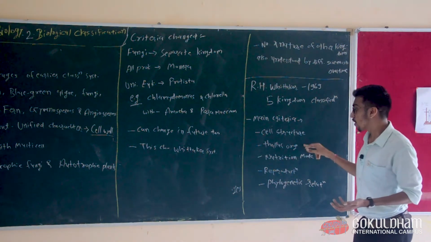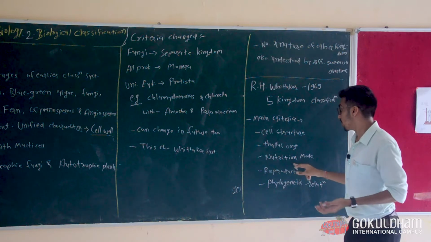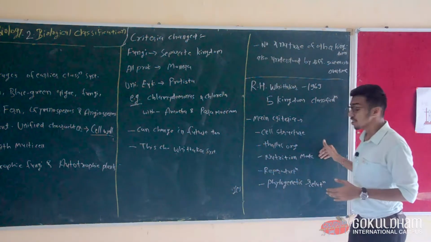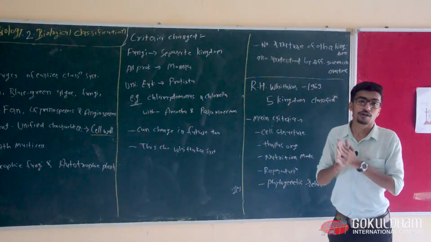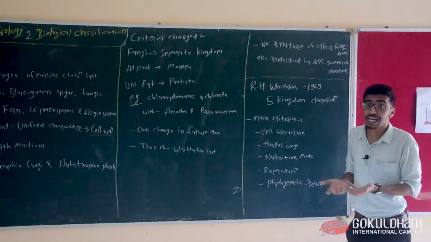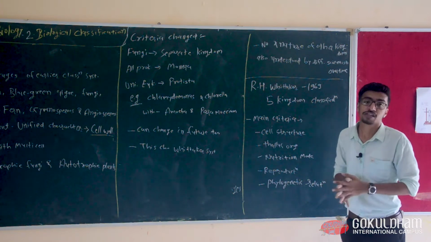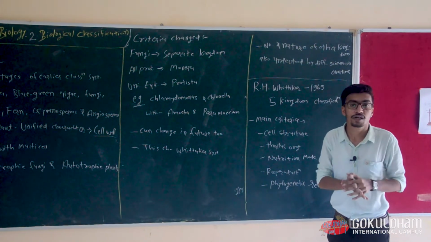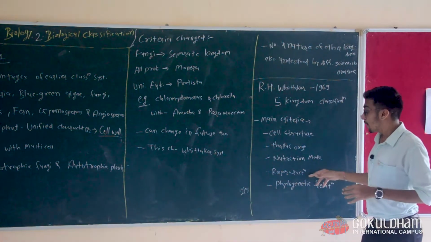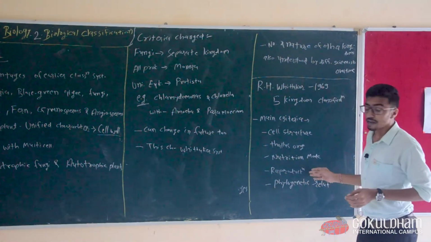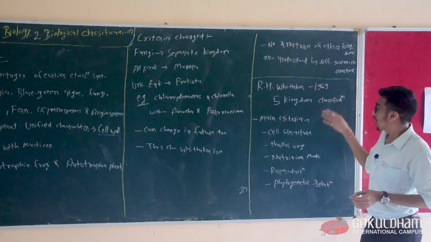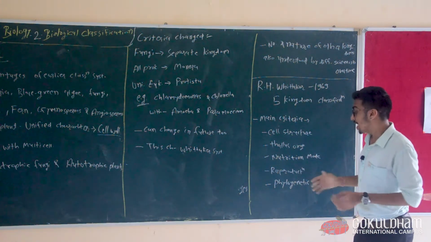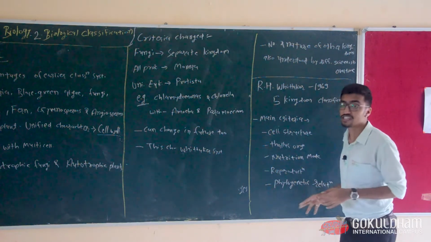Now the mode of nutrition, another important criterion, meaning which type of nutrition the organism uses, whether autotrophic or heterotrophic. Then reproduction is another criterion for classifying organisms into kingdoms. And another is phylogenetic relationships.